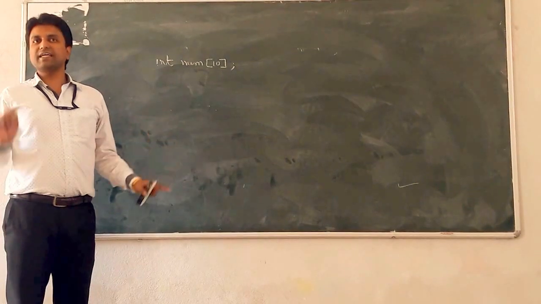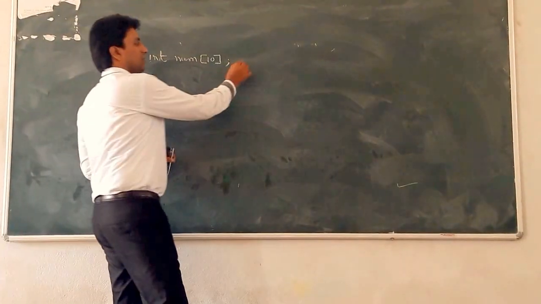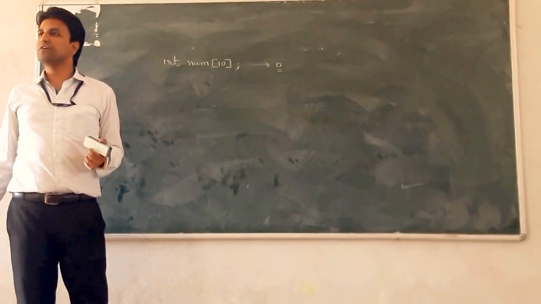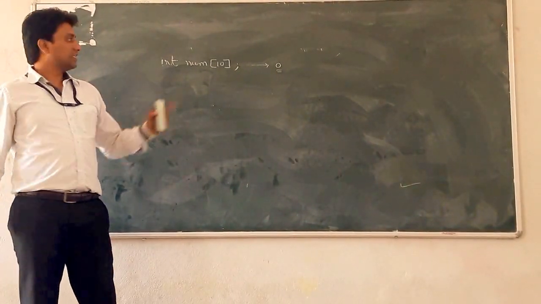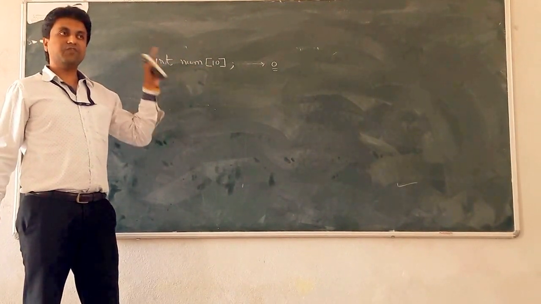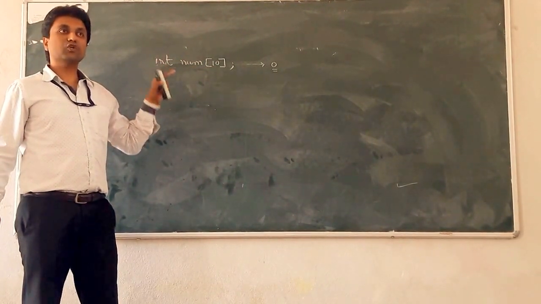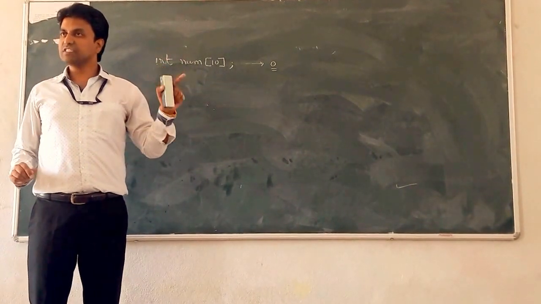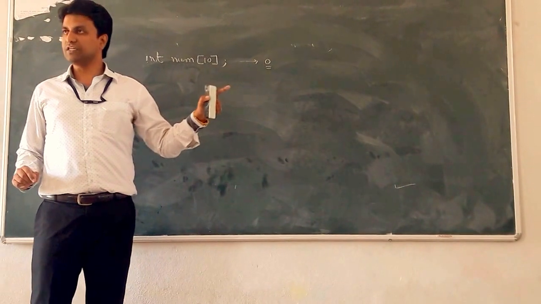Clear? Array index always starts from 0. That is, this array num stores total 10 elements, and first element is stored at which index? 0th index. Array's first element is stored at the 0th index.